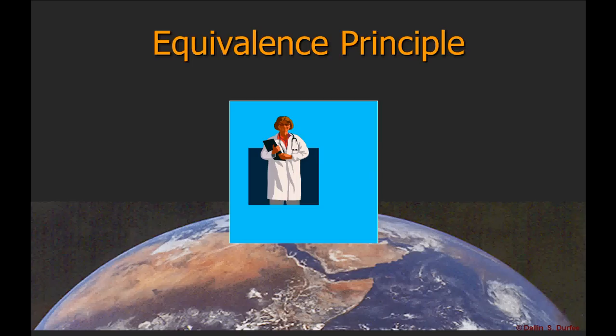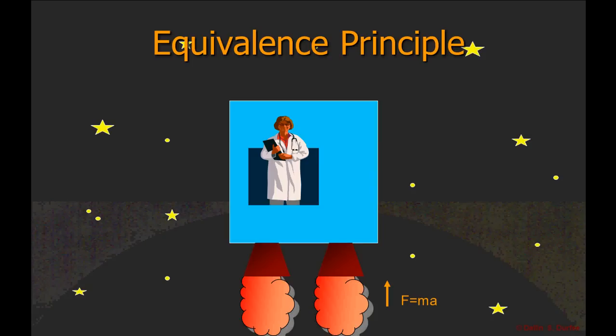So for example, if this scientist takes a ball and drops it, it will accelerate at 9.8 meters per second squared, right? But now imagine the same scientist is on a rocket that's accelerating at 9.8 meters per second squared. If they let go of a ball, there's no force on the ball, but it appears to them like it's accelerating at 9.8 meters per second squared. It's as if there was gravity, even though there's not. It's just an artifact of the fact that their reference frame is accelerating, all right?